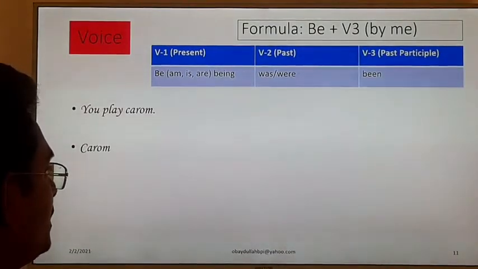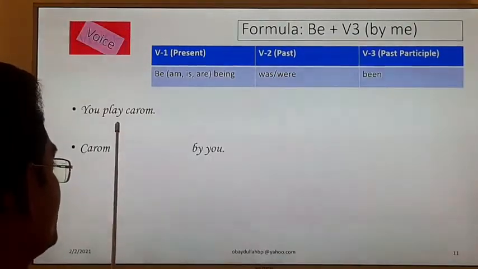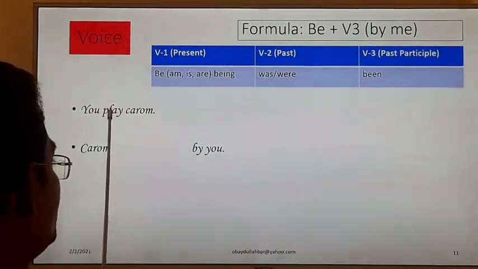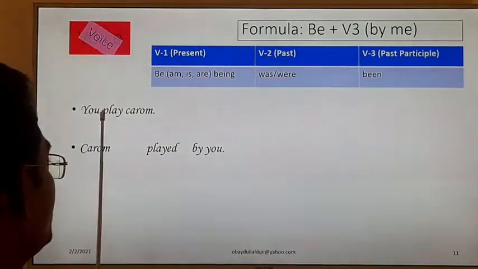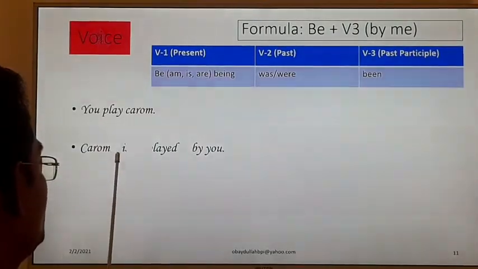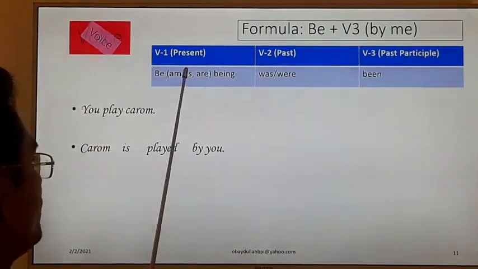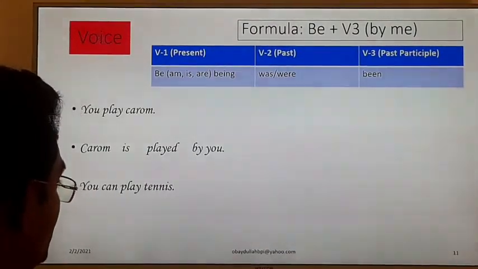Carom is the object, play is a transitive verb, and you will be by you. Play, played, verb number 3 is played, and it is present form, verb number 1, present indefinite tense. That is why we have to use the be verb from verb number 1. Clear? Try yourself.